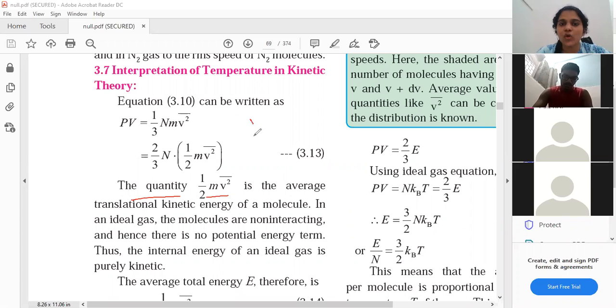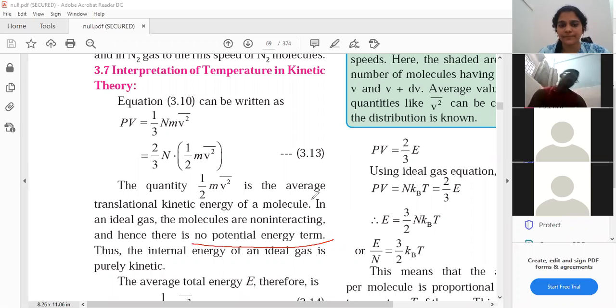See students, what is normal half mv square? Translational kinetic energy. Why is average written here? And remember what is v square bar? V square bar is the square mean value. It is the average value of the squares of the velocities. I hope you all are understanding. So what will half mv square bar be? Average translational kinetic energy.